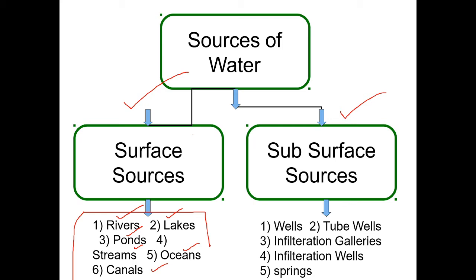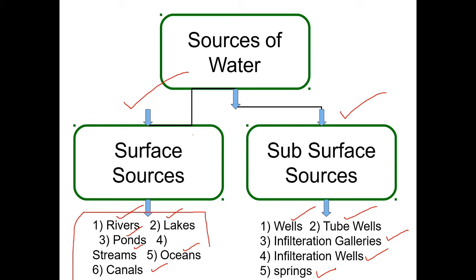If you take the subsurface sources, in earlier days people used subsurface sources like wells and tube wells. Now we are using tube wells, infiltration galleries, infiltration wells, springs. Later we will discuss all those things in the next chapter.